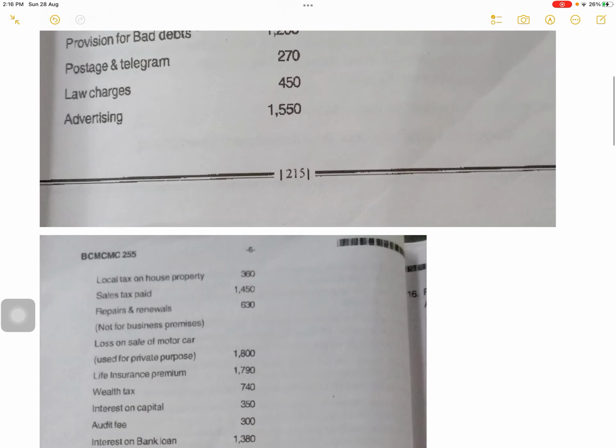Wealth tax, income tax, both are application of income. 740. Next, interest on capital. It's of capital nature, only revenue nature will come here. So interest on capital 350.